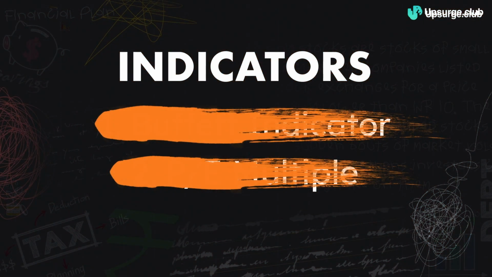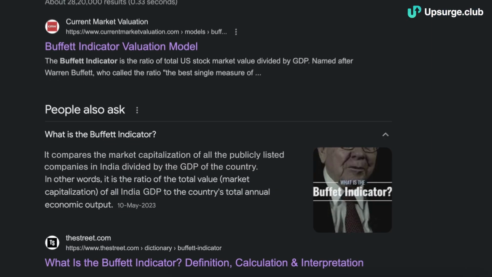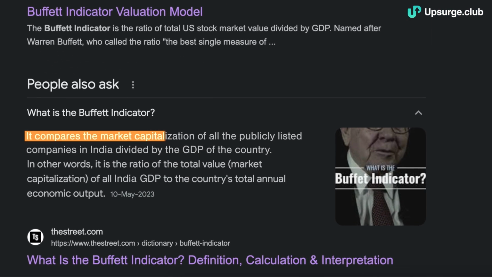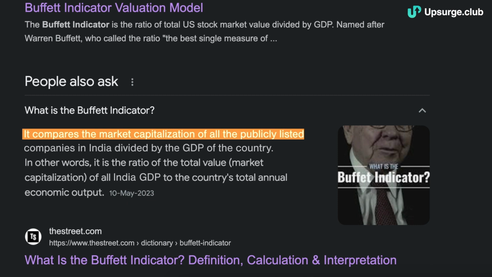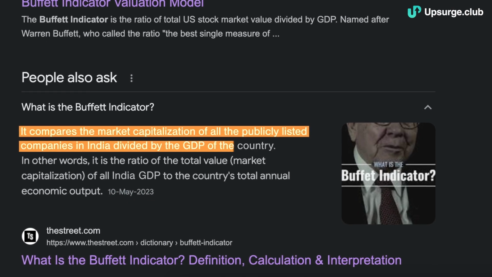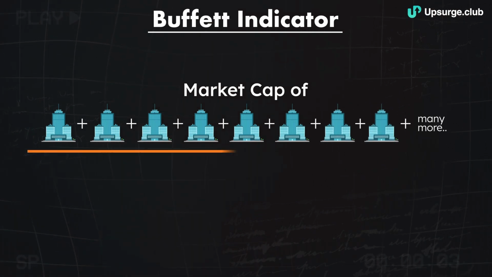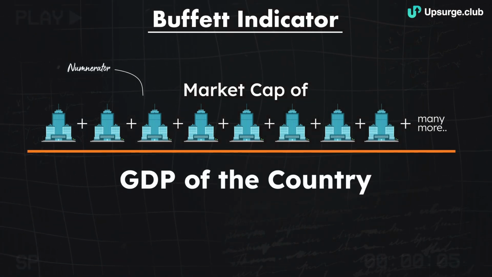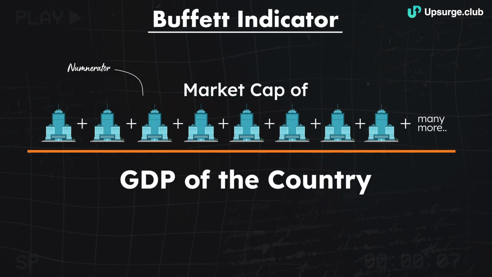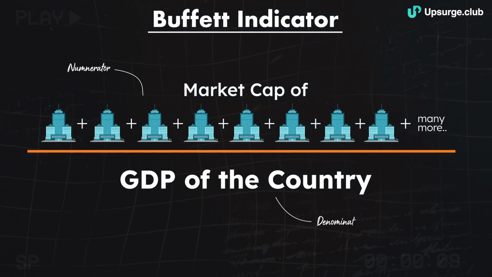Alright, so let's begin. The first indicator that I'm going to discuss is the Buffett indicator. The Buffett indicator is something very interesting. What it does is compare the market capitalization of all the publicly listed companies in India divided by the GDP of the country. Say, for example, today we have somewhere about 4,000 to 5,000 publicly listed companies. You add up all their market capitalization, that makes the numerator of the Buffett indicator, and at the very same time you have the GDP of the economy, that makes the denominator.